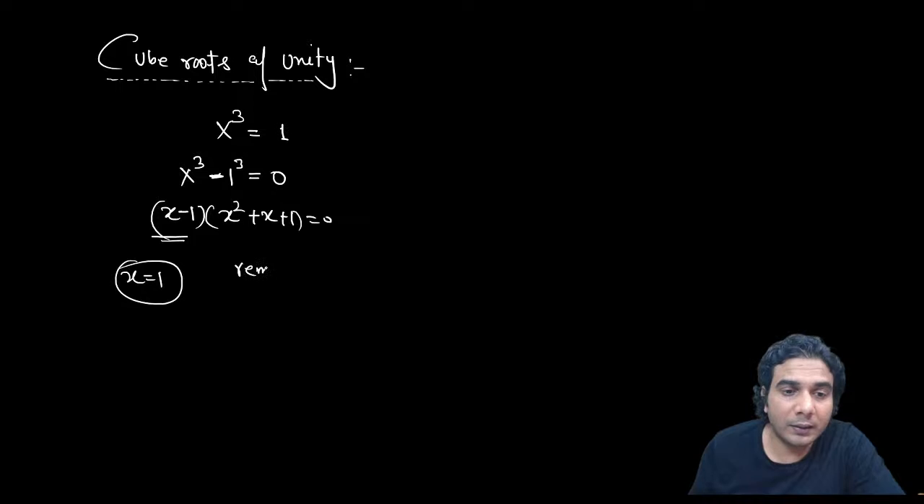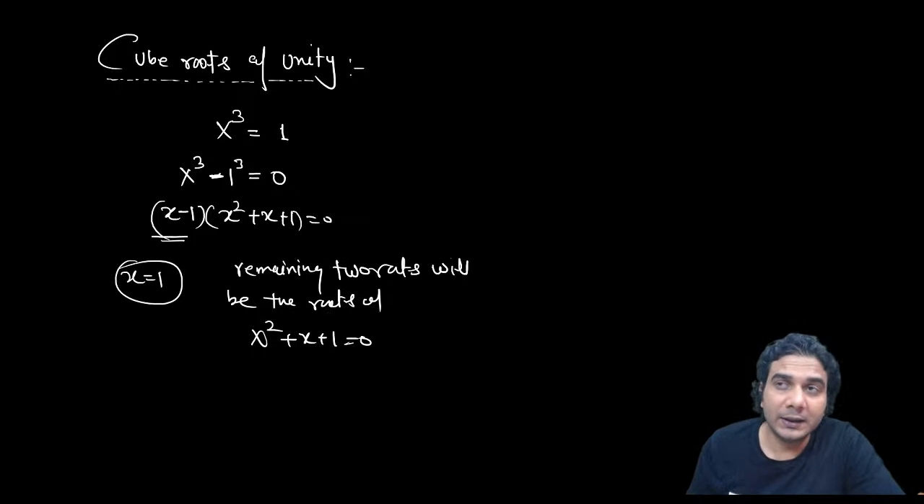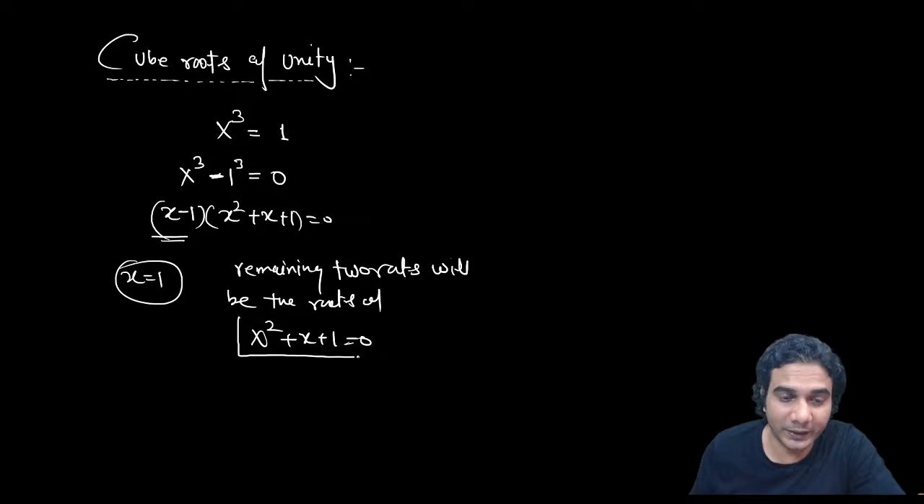The remaining two roots will be the roots of this quadratic, x square plus x plus 1. This is also an important point. In many places you'll see that the question says alpha and beta are the roots of x square plus x plus 1. So remember this quadratic. This quadratic is very, very important. By factorizing x cube minus 1, you get this quadratic.